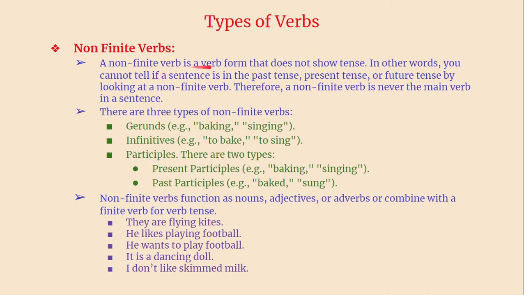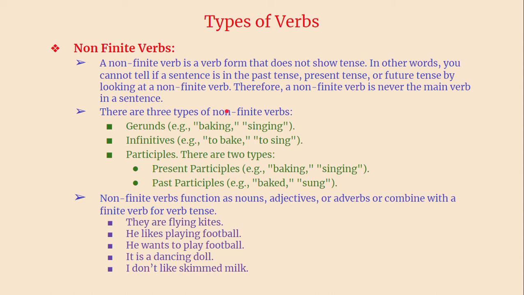A non-finite verb is a verb form that doesn't show tense. So they are not tense markers. In other words, you cannot tell if a sentence is in the past, present, or future tense by looking at a non-finite verb. Therefore, a non-finite verb is never the main verb in a sentence. So remember, in a sentence there should be a main verb. A non-finite verb cannot make a sentence. Only a finite verb can make a sentence.